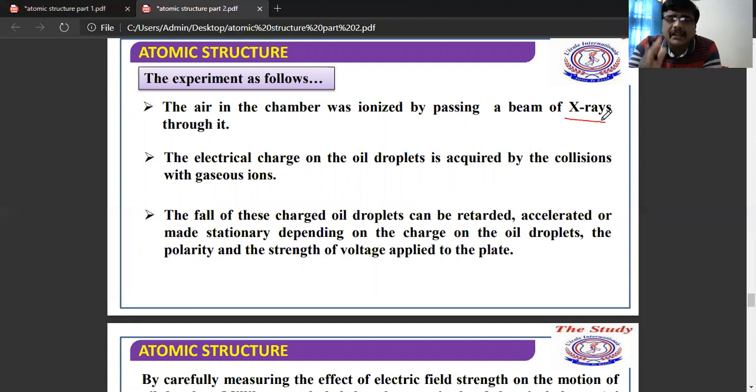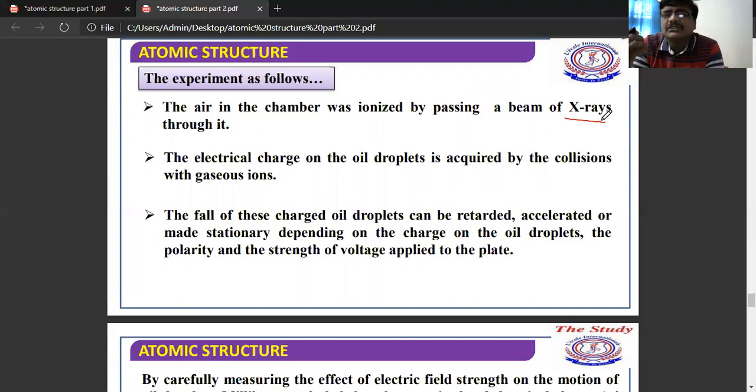So that electrical charge on the drops is acquired by the collisions with the gaseous ions. So the fall of these charged droplets can be retarded. Retarded means stopped, or accelerated, or made stationary, depending on the charge of the oil droplets. So that means the charged oil droplets can be stopped, or can be accelerated, or can be made stationary, depending